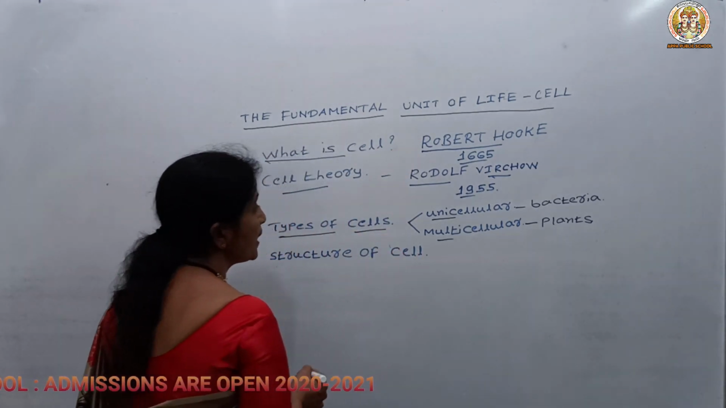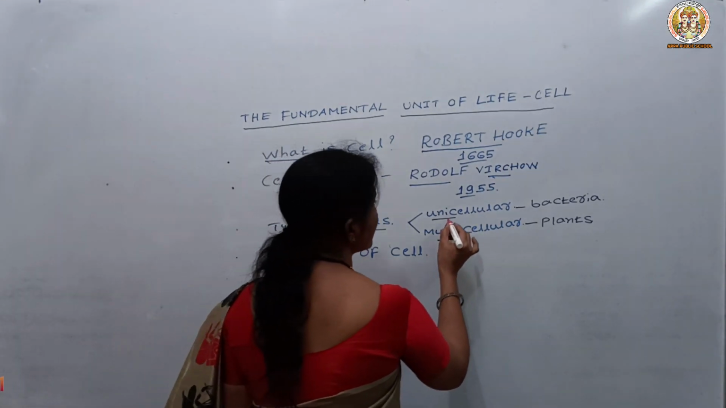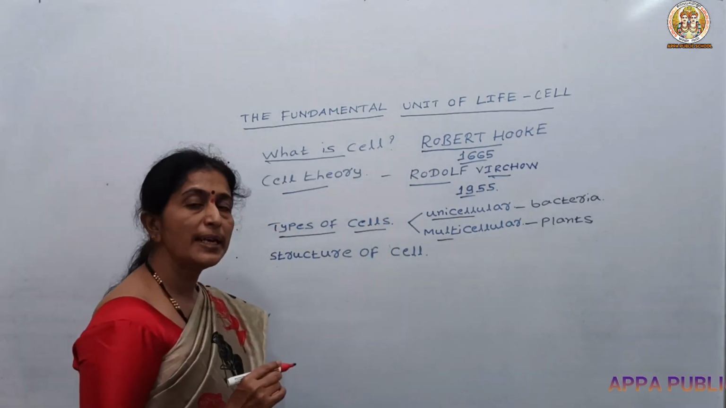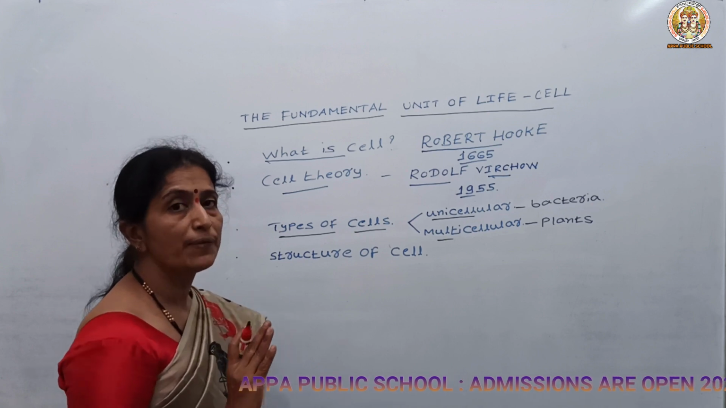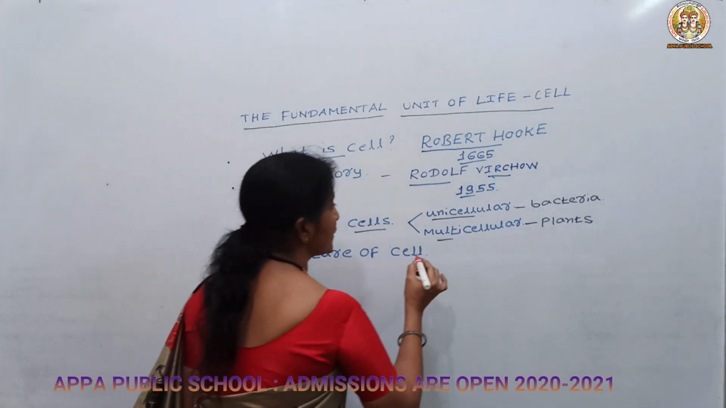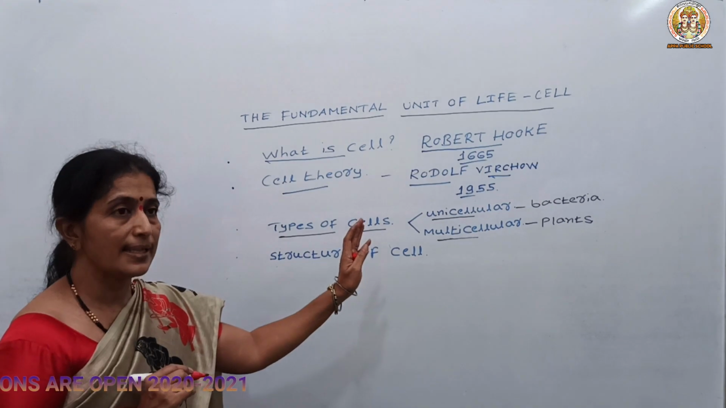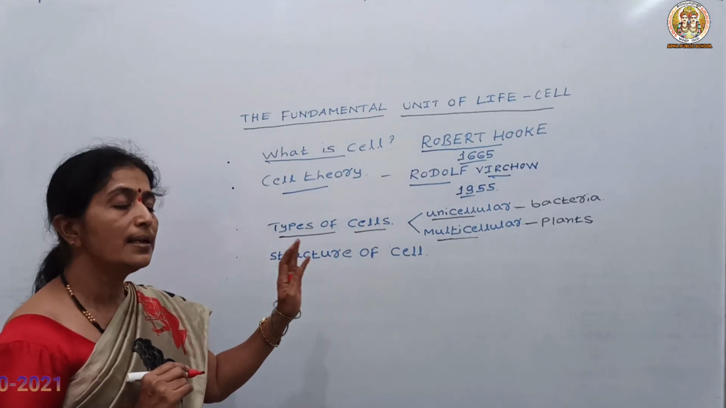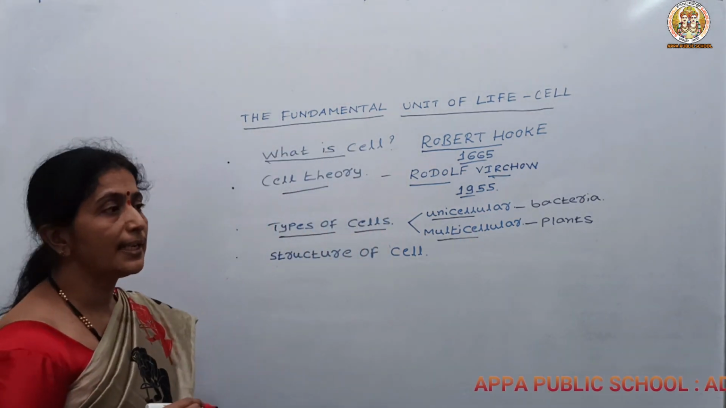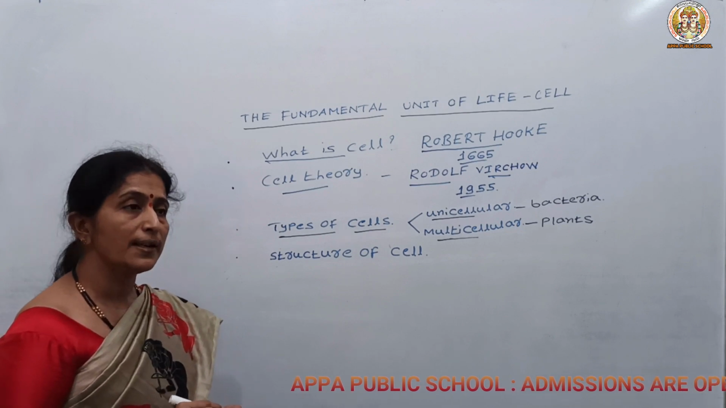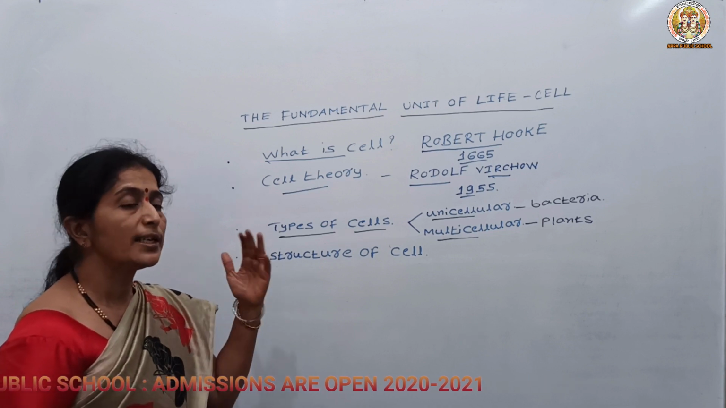Now let us know about the differences between unicellular and multicellular. As the name indicates, unicellular means it consists of only one cell and it will be controlling all the functions of the organism. Multicellular means it consists of more than one cell and it will be controlling all the body functions. In the case of a multicellular organism, you can see the division of labor. So what is the meaning of division of labor? Division of labor is nothing but each cell performing different functions.